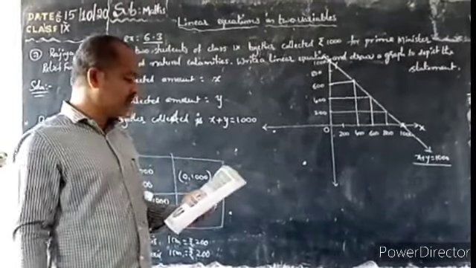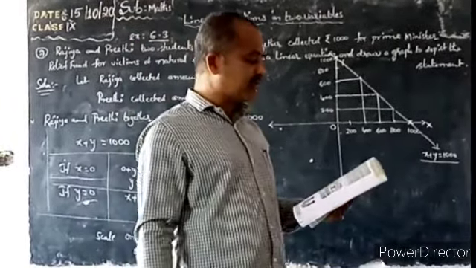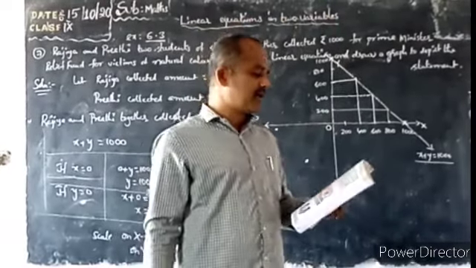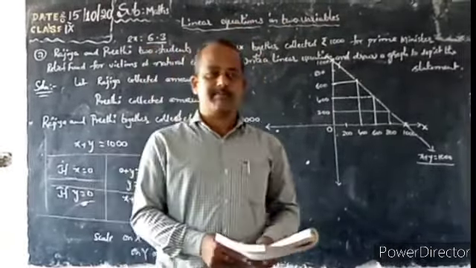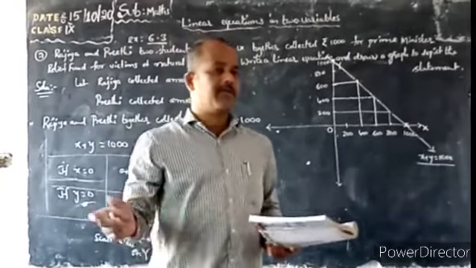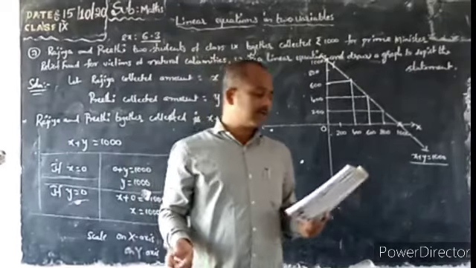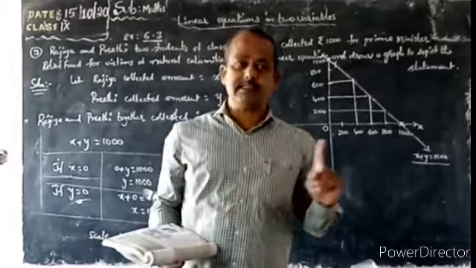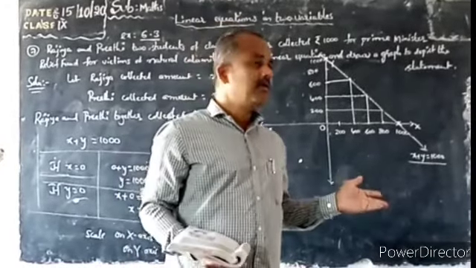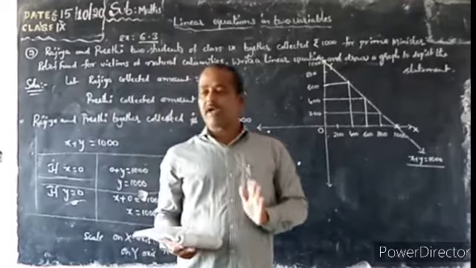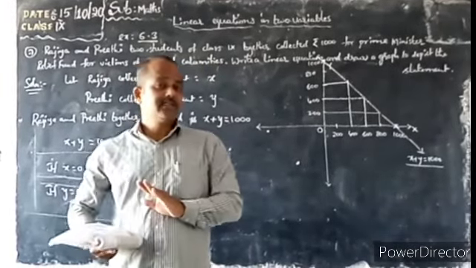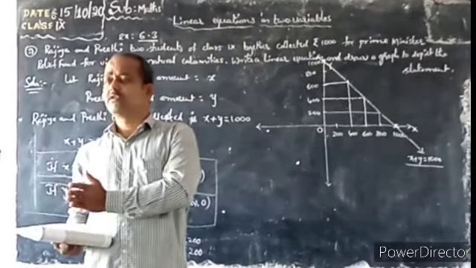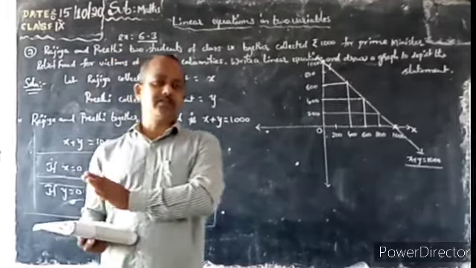Gopaya sowed wheat and paddy in 2 fields of total area 5,000 square meters. Write a linear equation and draw a graph to represent the same. We don't know here. Gopaya is a farmer. He sowed 2 types of crops, one is wheat and another one is paddy, in 5,000 square meters area. Okay now? That means here how much wheat or how much paddy he sowed we don't know.